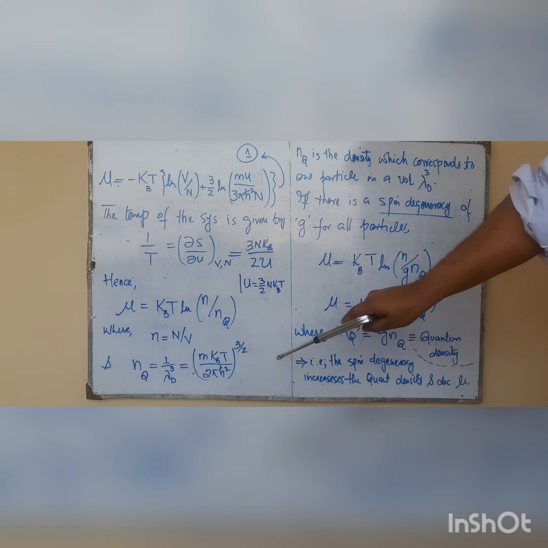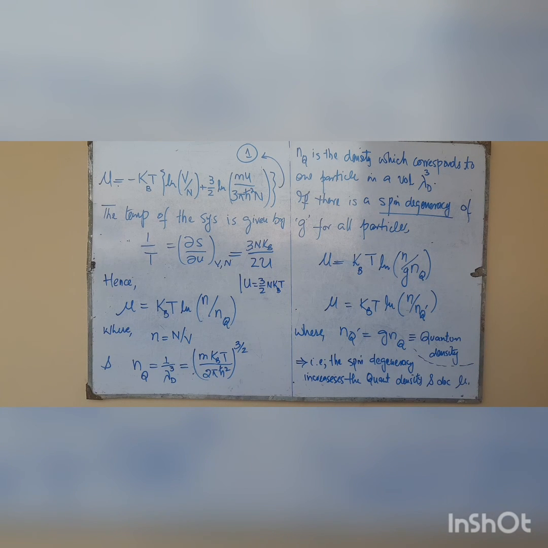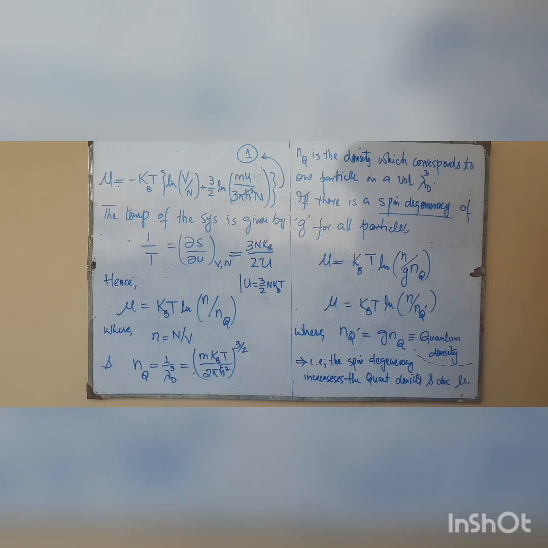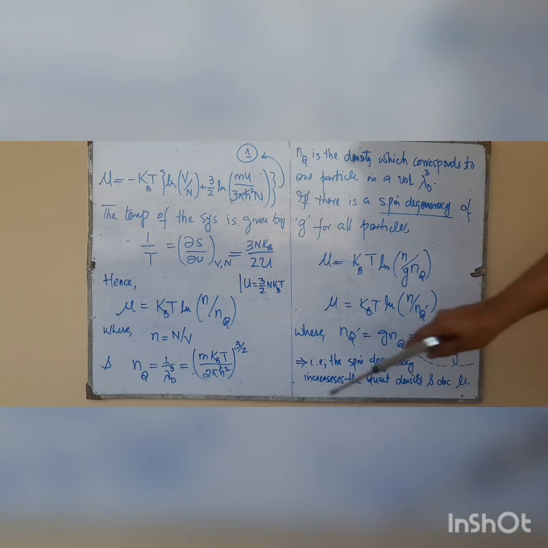So you can also think of n_Q as the particle concentration of a system where the inter-particle distance is equal to the thermal de Broglie wavelength, since it depends on temperature.